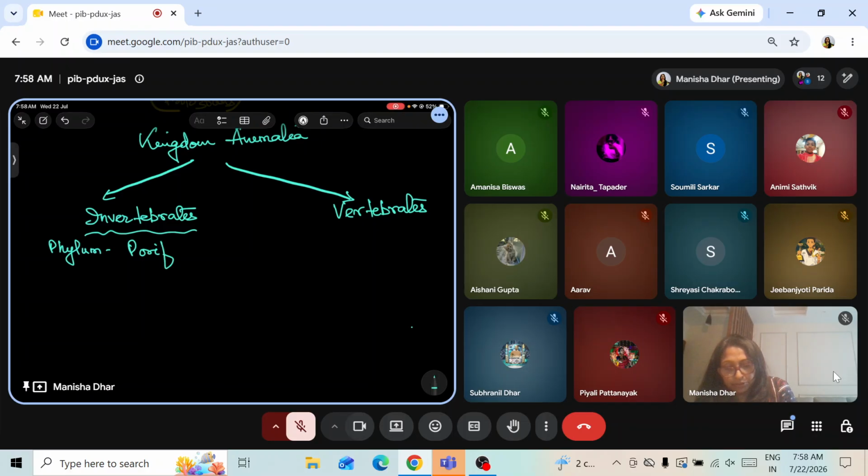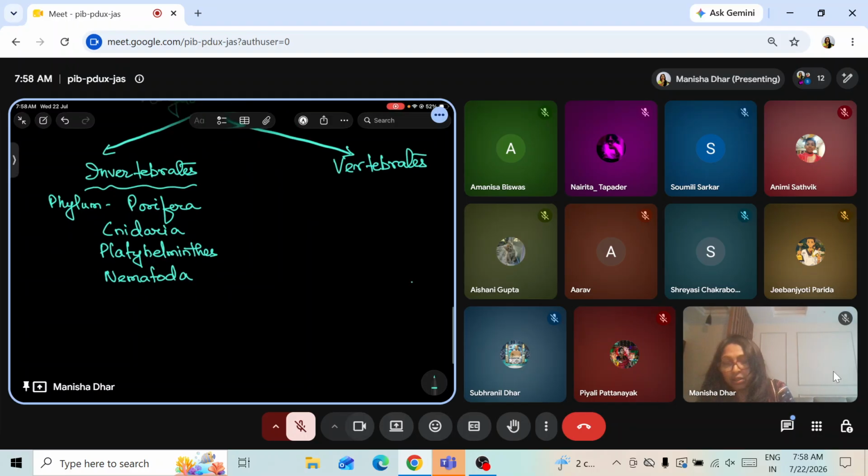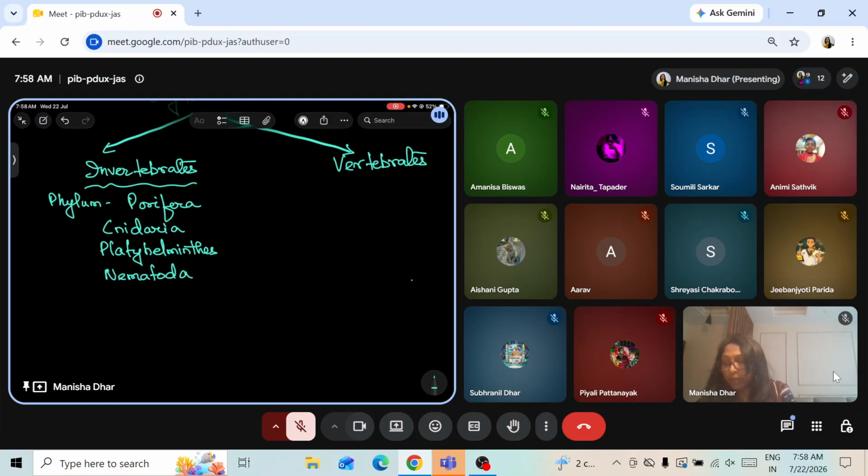Porifera. First is Porifera. Check the names. Next one is phylum Cnidaria. Phylum Porifera, phylum Cnidaria, phylum Platyhelminthes, phylum Nematoda. Names are new names.